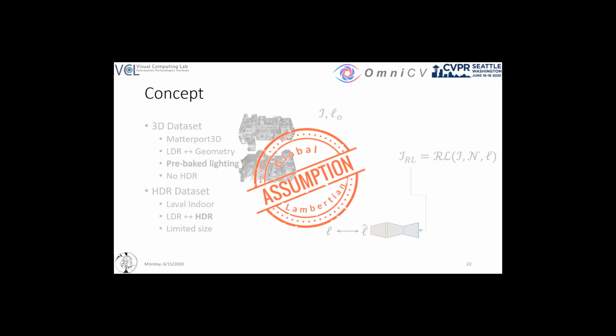This concept crucially relies on a global Lambertian assumption for the original image and scene. This widely used assumption is a practical approach to alleviate the complexity of natural illumination. Under this assumption, we consider that the original image with pre-baked lighting is a purely diffuse surface, thus we can effectively ignore its original lighting conditions.